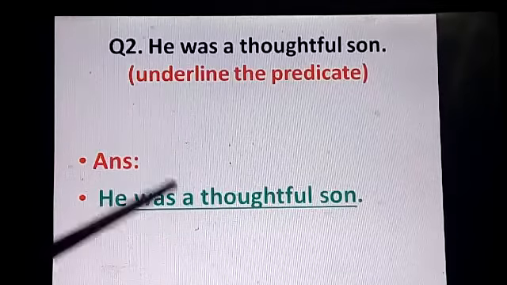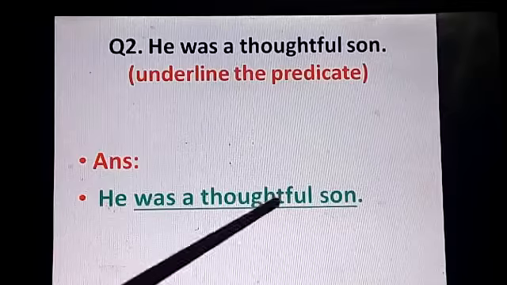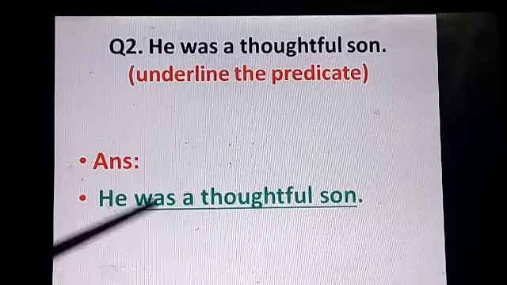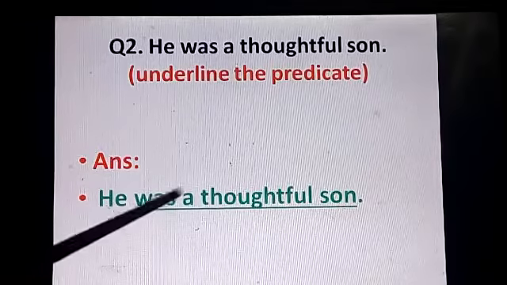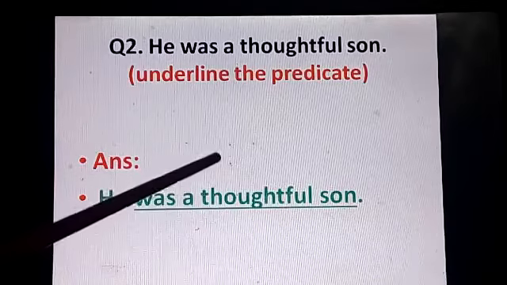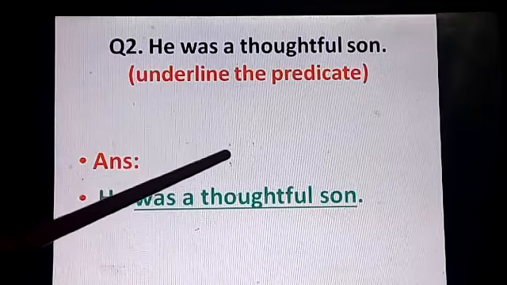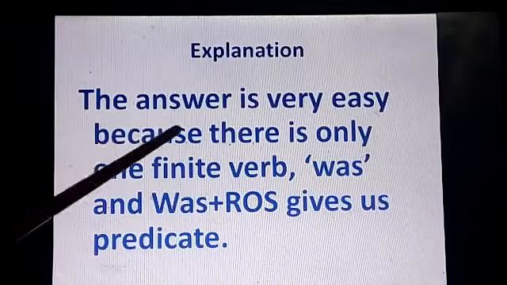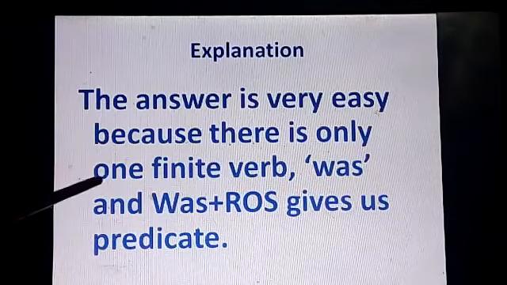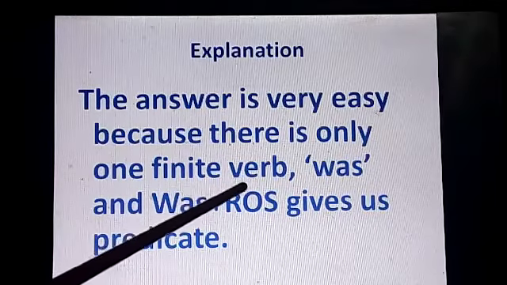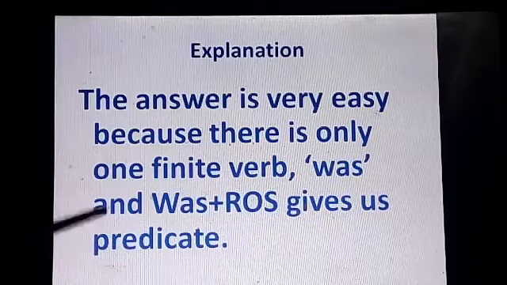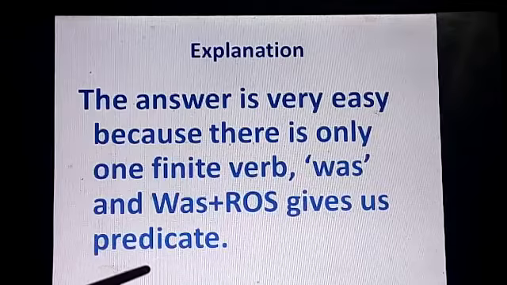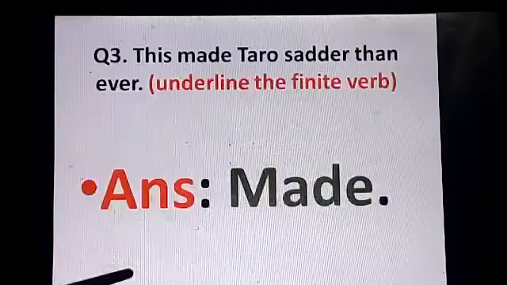He is the subject and was a thoughtful son is the predicate, and that means the most important word in this is was. He was a thoughtful son, right? Explanation. The answer is very easy because there is only one finite verb, definitely, right? So was is the finite verb, and was plus the rest of the sentence gives us the predicate.